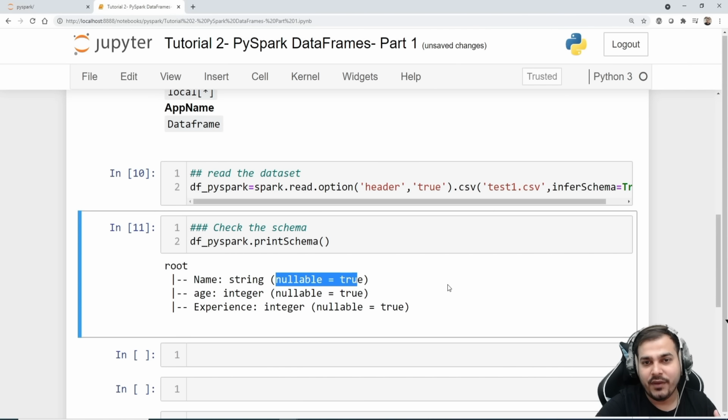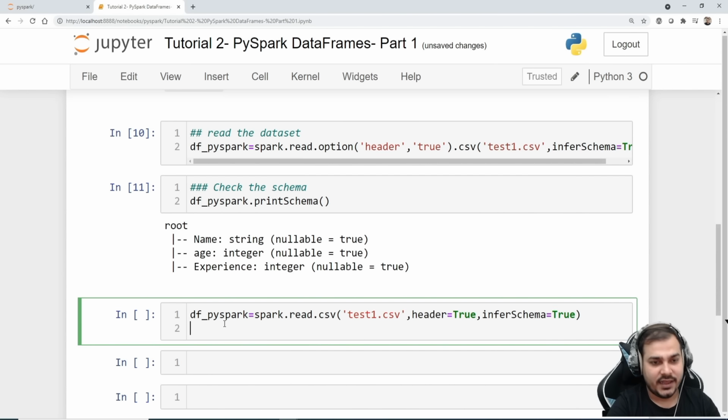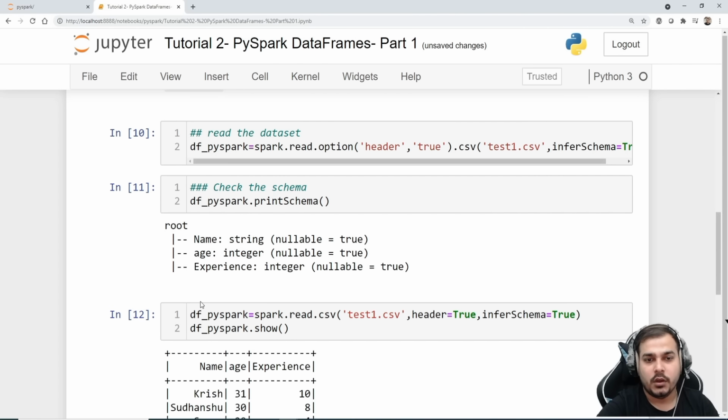Okay, so this is one way of reading it. One more way I'll show you, which is pretty simple. I can include both header and infer schema in one go. So I'll write df_PySpark is equal to spark dot read dot CSV, and inside this CSV, first of all I'll provide my test file CSV. Then I will write header is equal to true, and infer schema is equal to true. When I write like this and write df_PySpark dot show, here you'll be able to see all my data set.